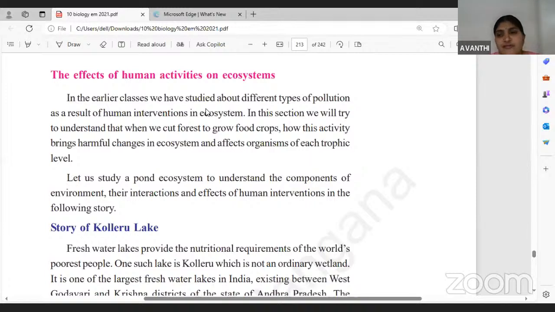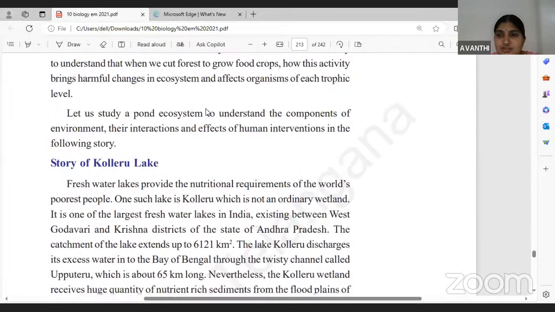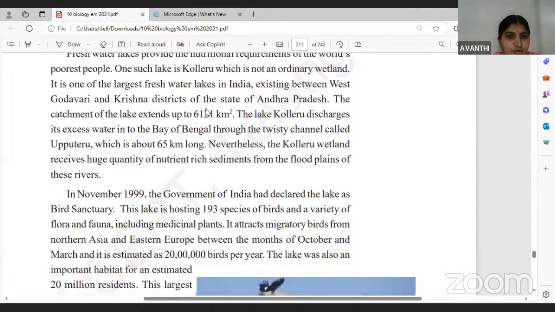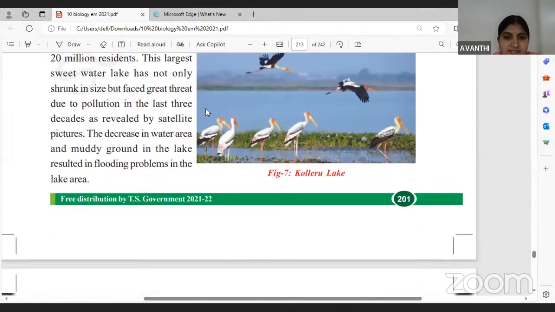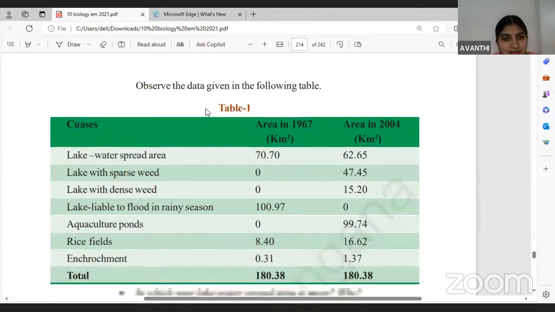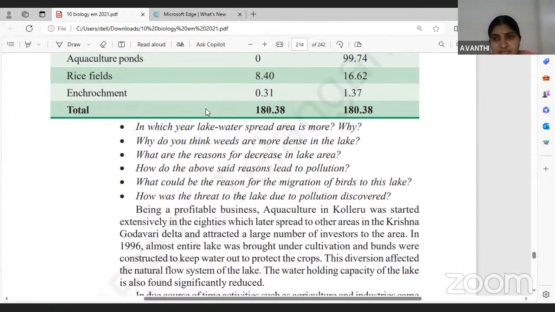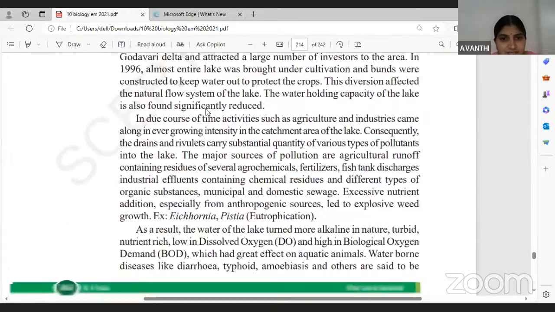And the effects of human activities on ecosystems: how we are destroying our ecosystem, what the man-made causes of destroying or disturbing the ecosystem are. They have given the story of Kolleru Lake. It's a very good ecosystem, but because of human activities, the biodiversity of Kolleru Lake has decreased nowadays. So you can check all these.